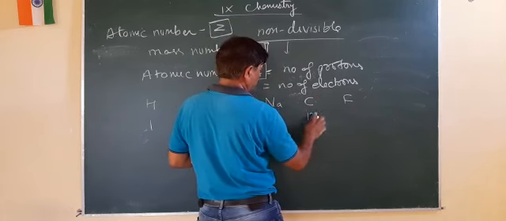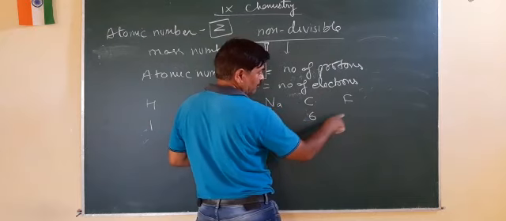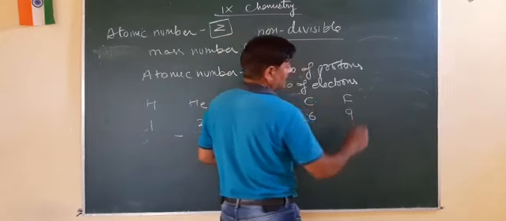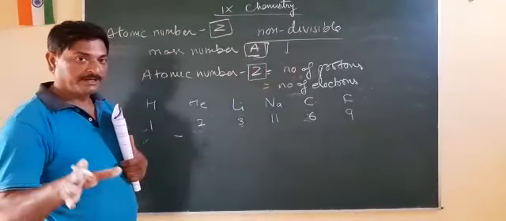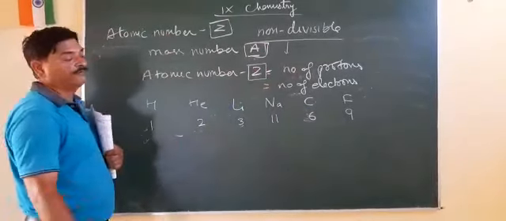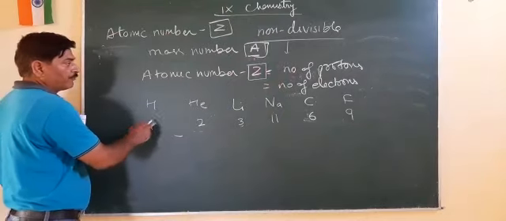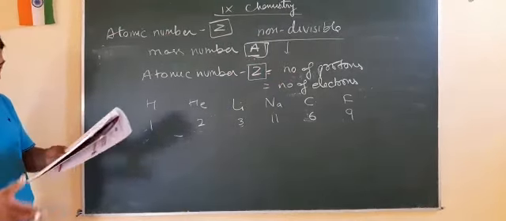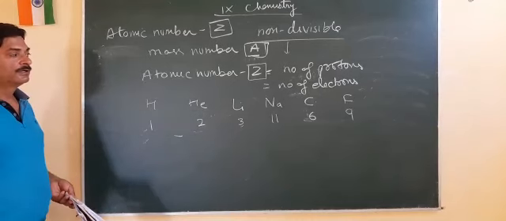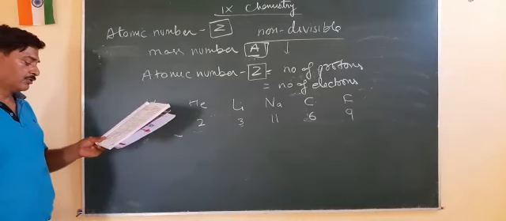If we take carbon, it contains 6 protons, and fluorine contains 9 protons. So different elements contain different numbers of protons in their nucleus. This number of protons present in them is denoted by their atomic number. Now the number of electrons is also there.